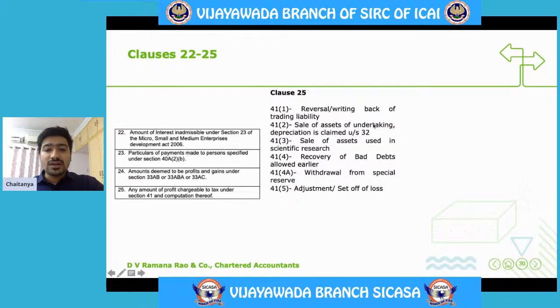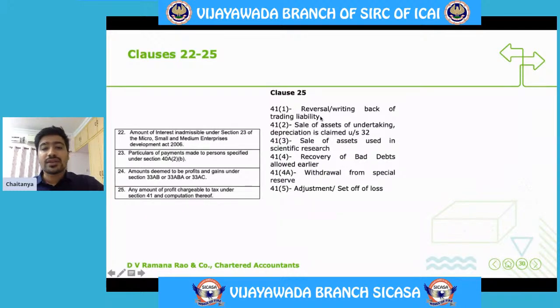Sale of asset of undertaking, depreciation on which is claimed under section 32. Sale of assets used in scientific research. Recovery of bad debts allowed earlier. Withdrawal from specific reserve, adjustments or set off of losses. We'll understand these particular points here.